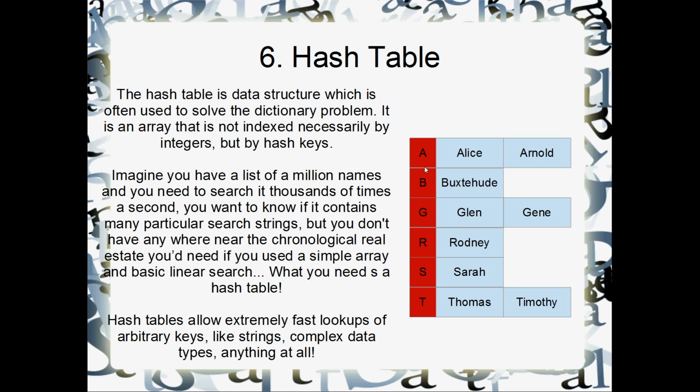So all that we really do with a hash table is we sort of set up a dictionary-like structure. So instead of searching through all of the names in your list, you would turn straight to the page T, right down here, and you would check if Tim is there. Well, Timothy is, so I guess we'll count that. Yeah, so that's kind of how a hash table works. There's a lot of questions to be answered when you're actually implementing a hash table, but I hope you get the general idea that a hash table is pretty much used for really fast indexing of arrays without necessarily using integer indexes. Yeah, that's pretty much what they're all about. Number 6, the hash table.